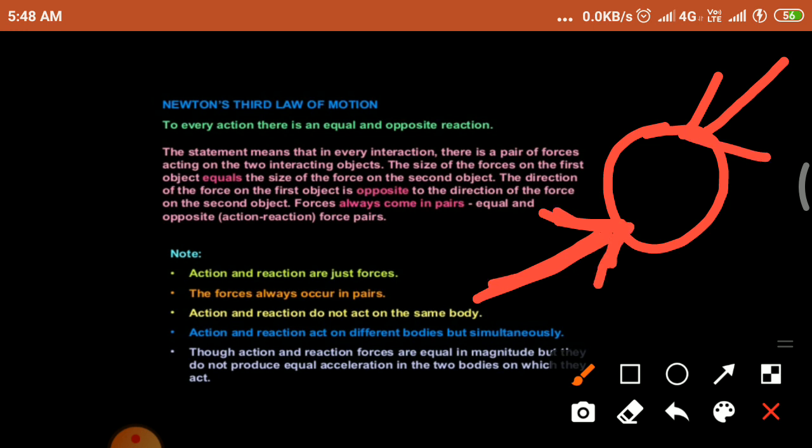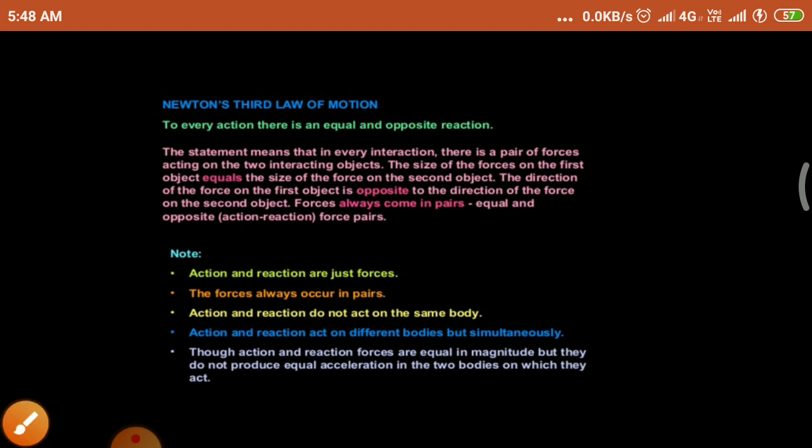So in every action, there is an equal and opposite reaction. This is called Newton's third law. Action and reaction are just forces. The forces occur in pairs. Action and reaction do not act on the same body.